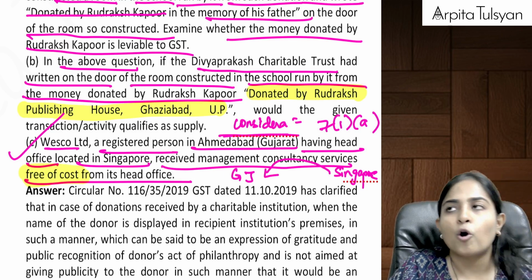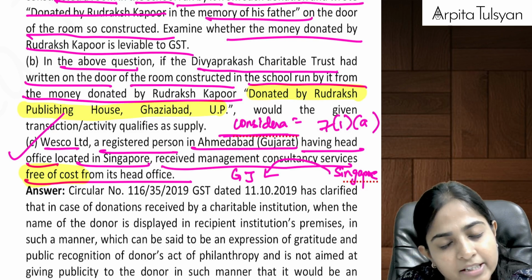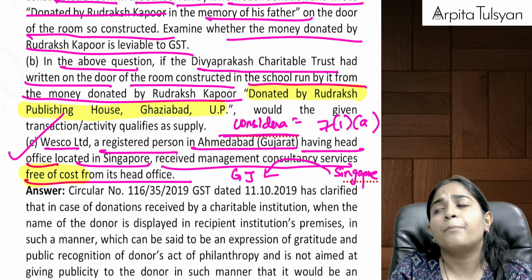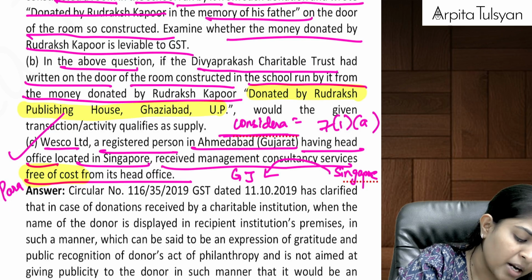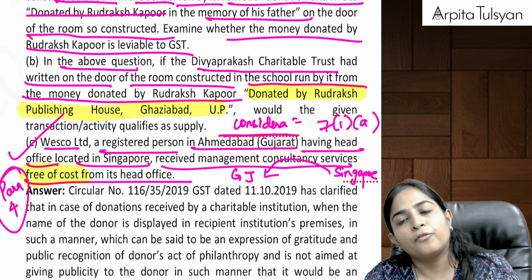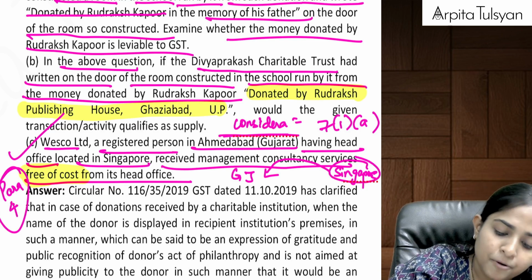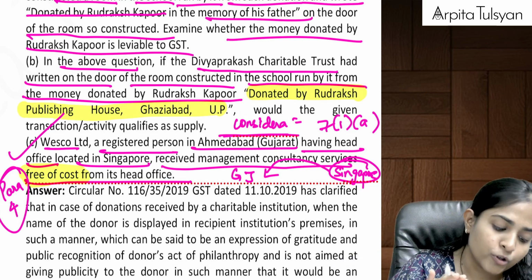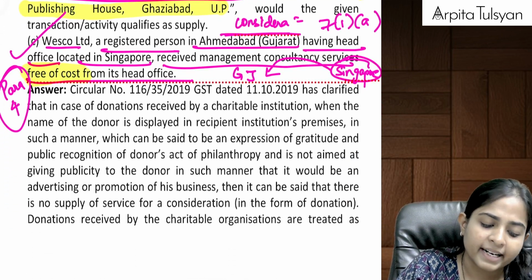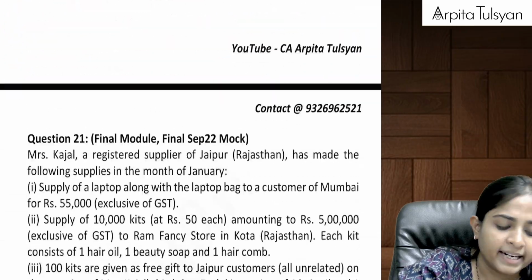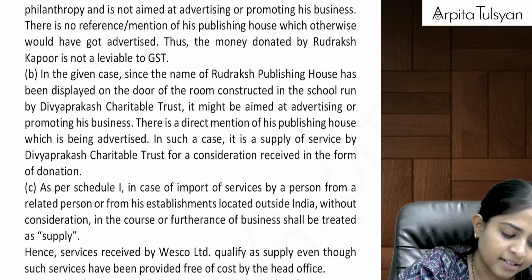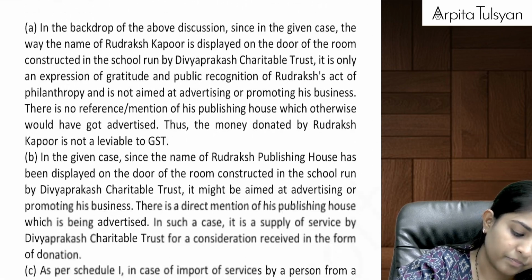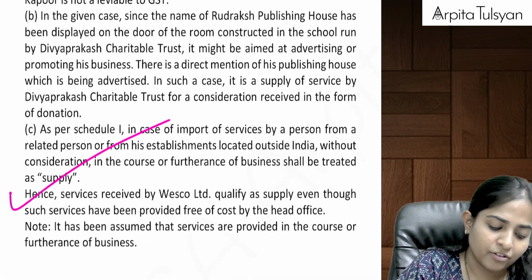Can we say free of cost means Section 7(1)(c) and Schedule 1 will apply? This is importation of services, so we are talking about para number 4. What was para number 4? Importation of services from a related person or from my establishment outside India for free, but in the course or furtherance of business. So can we say all the points are getting fulfilled here? If all the points are getting fulfilled here, then this transaction will be considered as a supply. Where is the answer? Yes, here it is. This transaction will be considered as a supply.